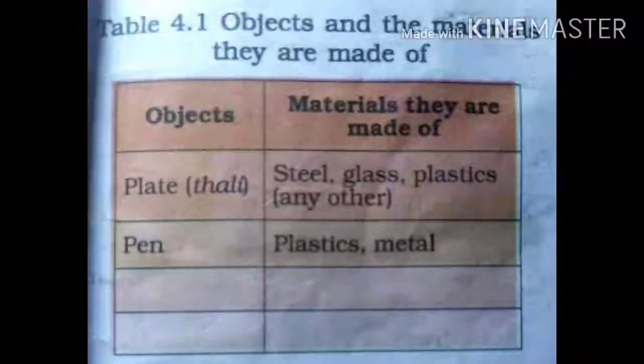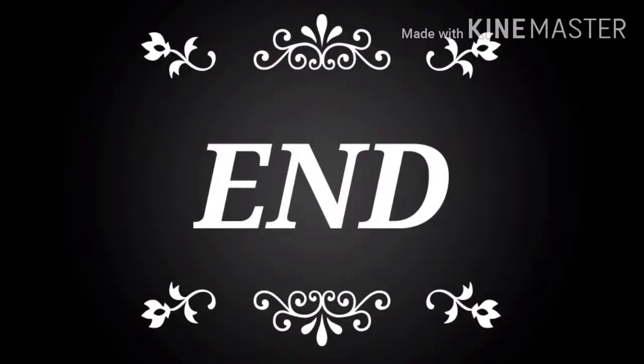See children, table 4.1. Collect some of the materials that you know or that you can see around you and make a list like this in the table. And write which material these objects are made of. You should do it in your classwork, not in the textbook. Copy this. I hope you all understood the topic that I taught you today.